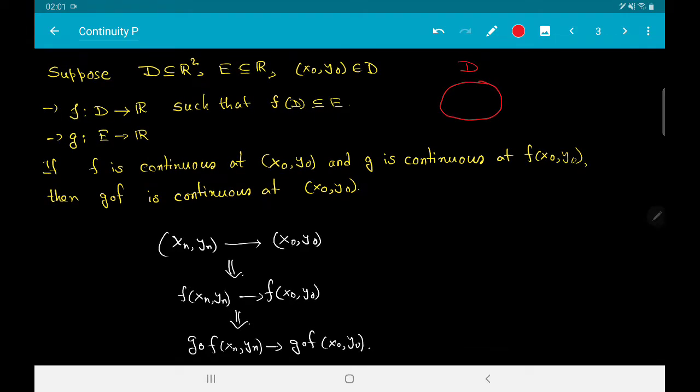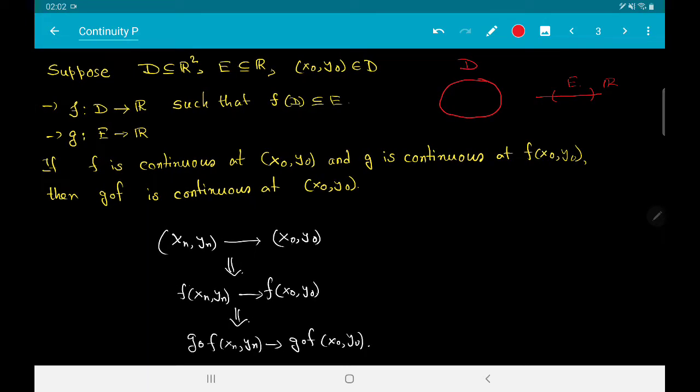Now you have a subset E of the real line, so this is R, and suppose that f is a function from D to R such that D is mapped inside this subset. So do not mistake E to be an interval.